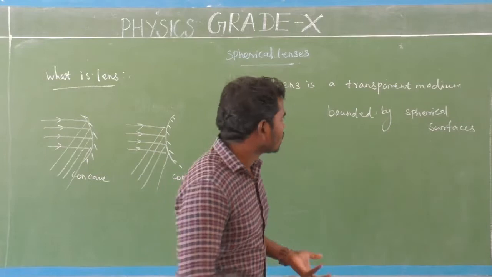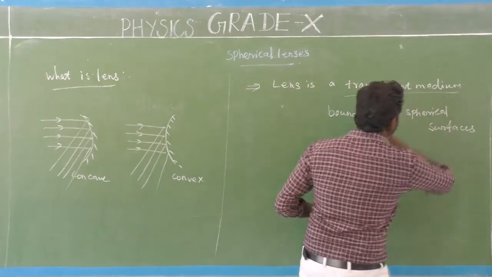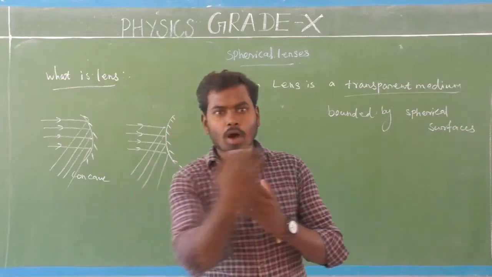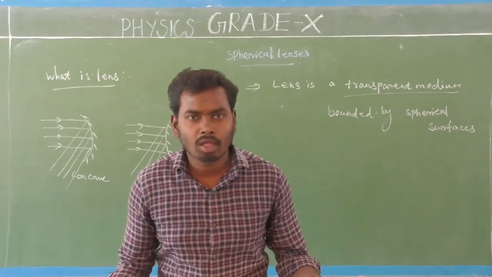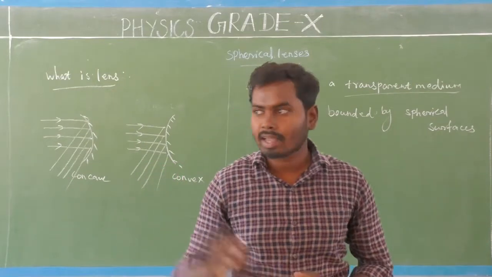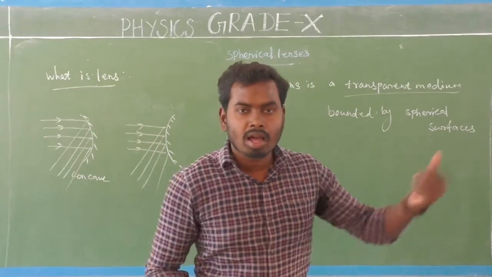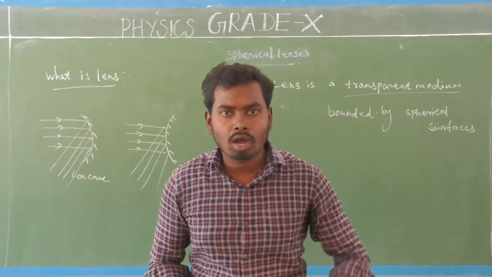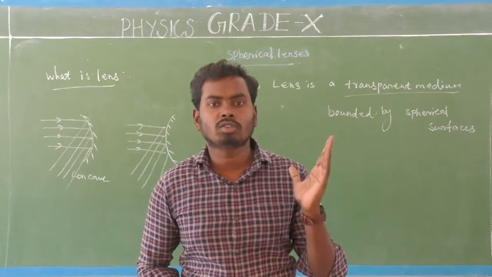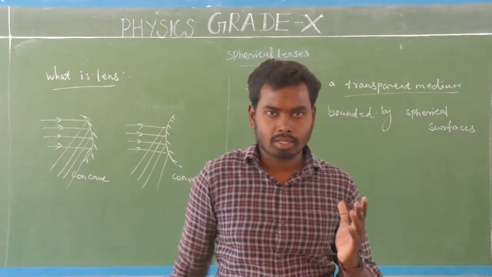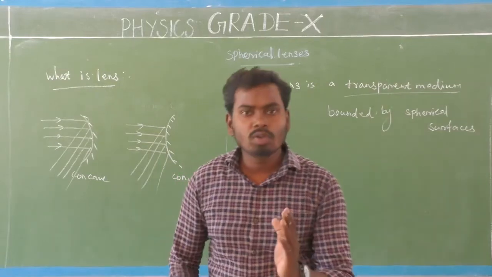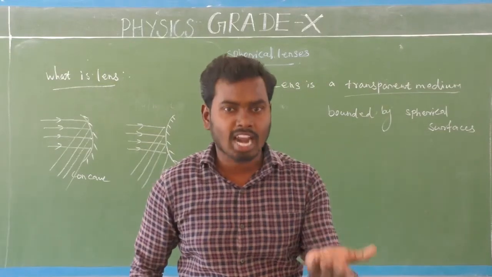So what is a transparent medium? The material which allows the light to pass through them. For example, air, glass, water, alcohol, diamond are all transparent media, because they allow the light to pass through them from one side to another side. A transparent medium means a material which allows the light to pass through them.